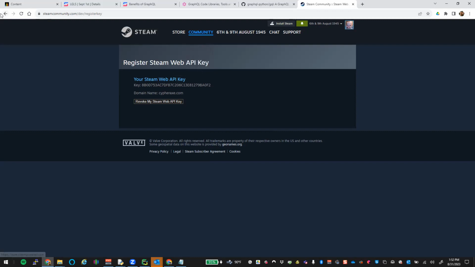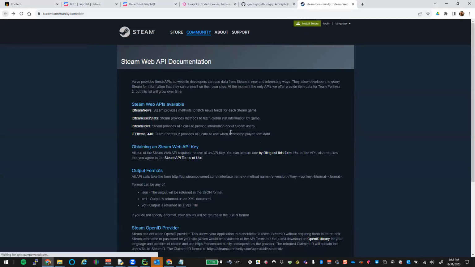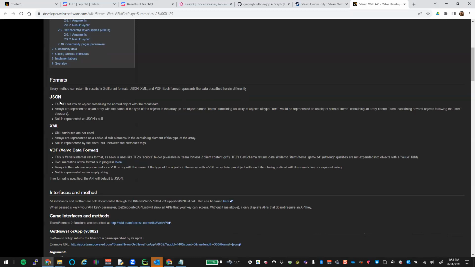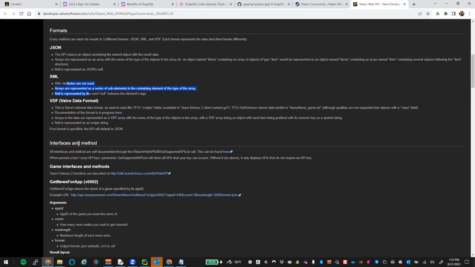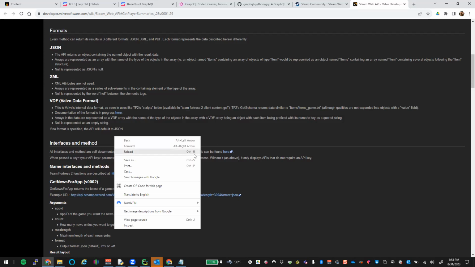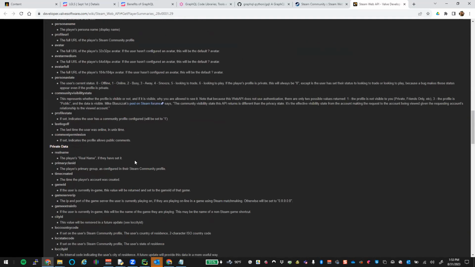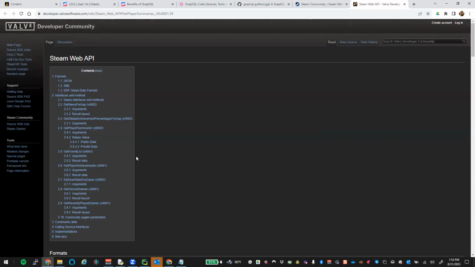Well, we got to figure out what we just got access to. So let's go back to the API documentation. I'm assuming users. We have a JSON return. We can use XML or we can use the Valve data format, which has some goofy stuff in it. We're probably going to want JSON returns. Okay. Let's see here, all these different options. Give me some kind of better SDK as to what we can do here.